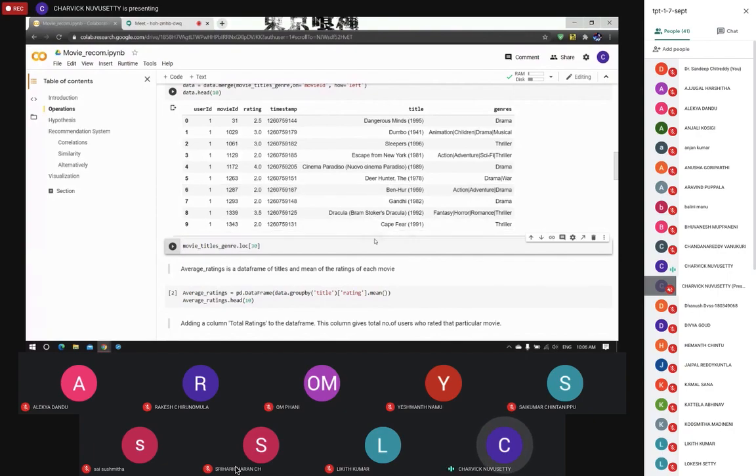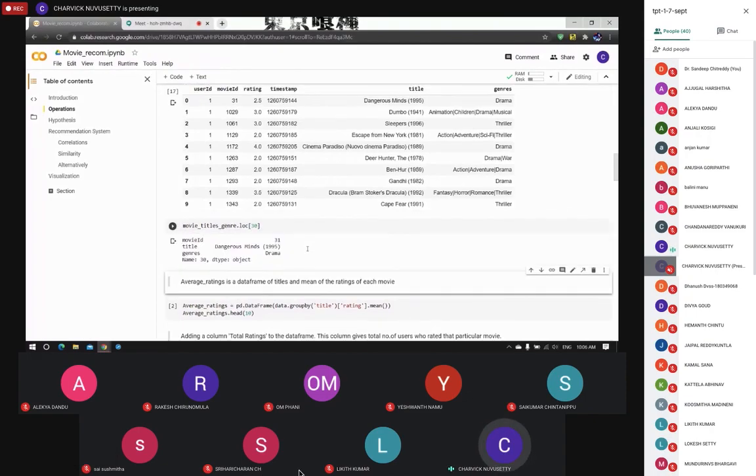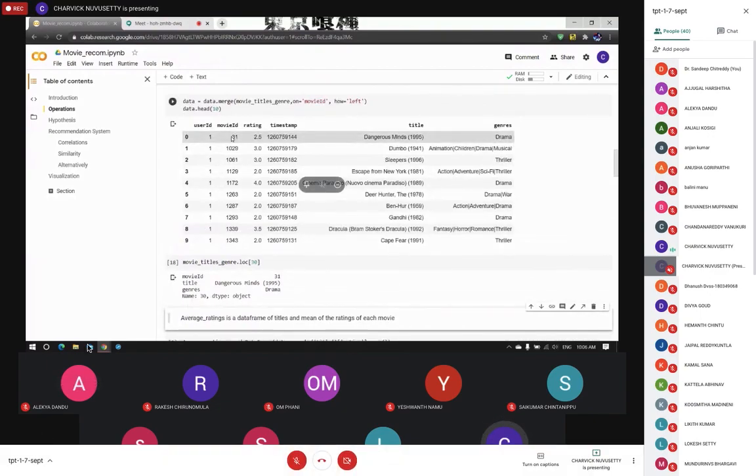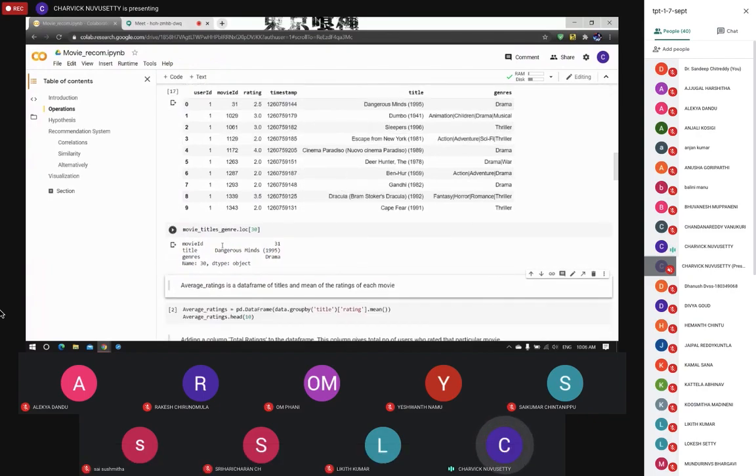To see that, let us use the loc function to find out what the 31st movie in movies.csv is, because the first movie present in the ratings.csv file has movie ID 31. As you can see here, after running the loc function, we get to know that the 31st movie present is Dangerous Minds. Here also the 31st movie is Dangerous Minds.